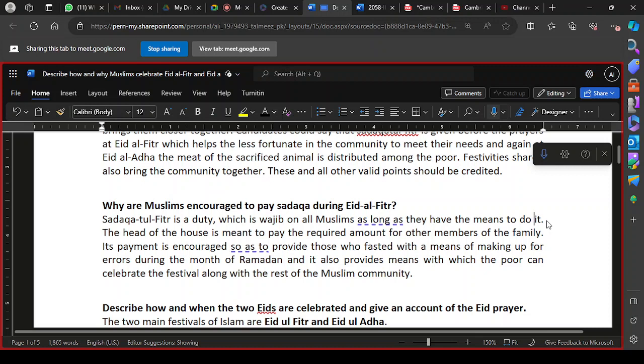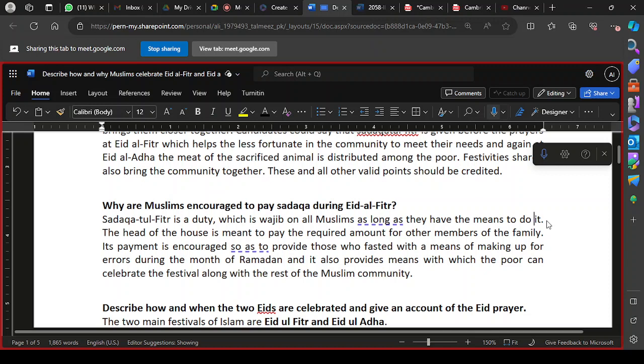As for why its payment is encouraged: first of all, to provide those who fasted with a means of making up for the errors during the month of Ramzan. I told you that whatever mistakes we might have committed in Ramzan, we might not have been able to observe our fast as it was required by Allah Almighty. So in order to make up for those errors which we had made during the month of Ramzan, this charity would help us make up for them.